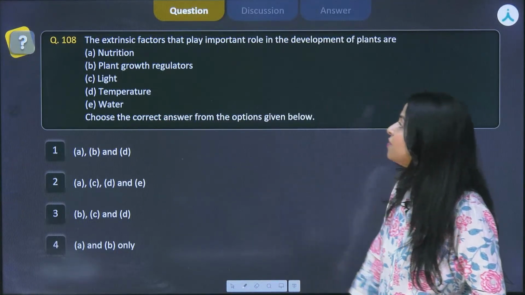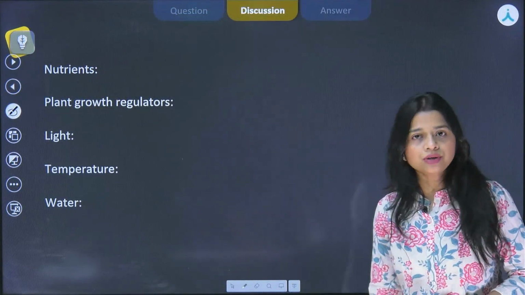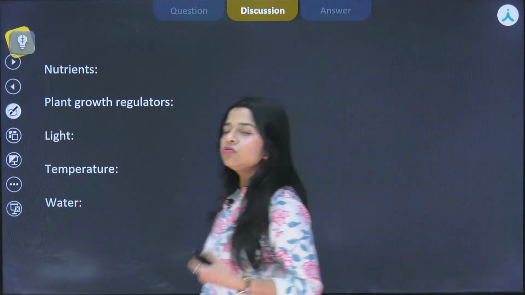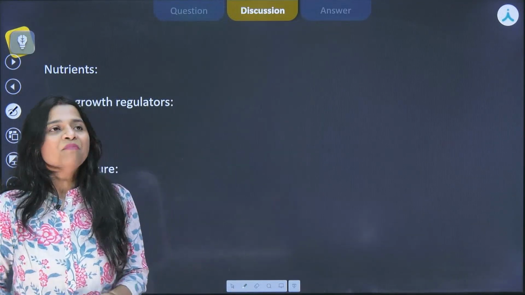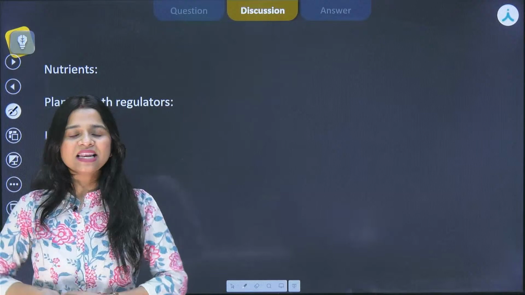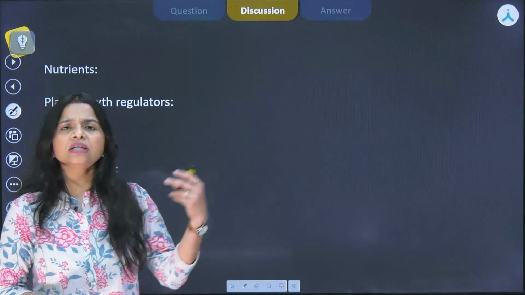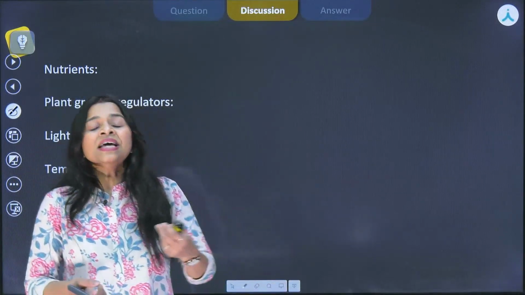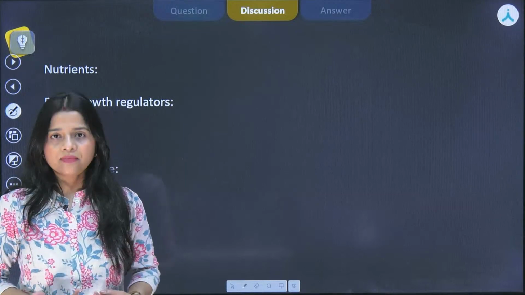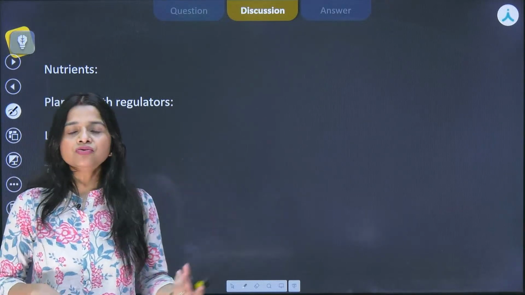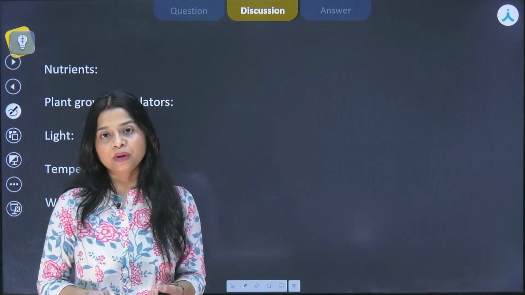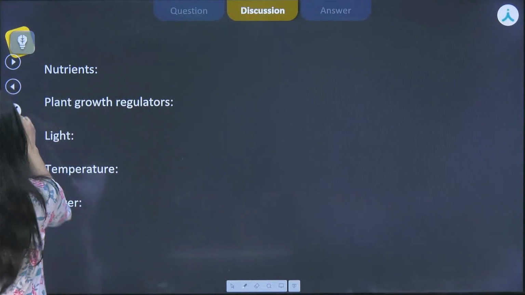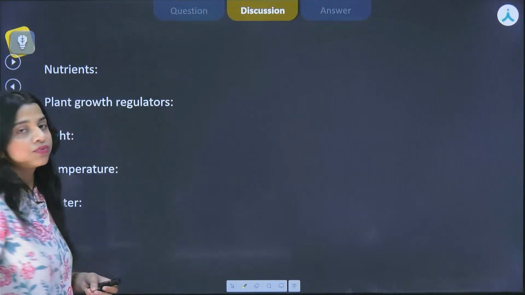First of all, the nutrients. We know nutrients are mainly present in the form of macro or micronutrients. Mineral nutrition has been deleted from your syllabus, but you have learnt it in earlier classes that particular minerals are there. They can be micronutrients or macronutrients that promote the growth of the plant, so they are very important for the overall development of the plant.